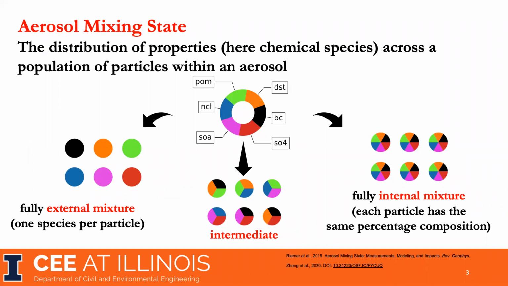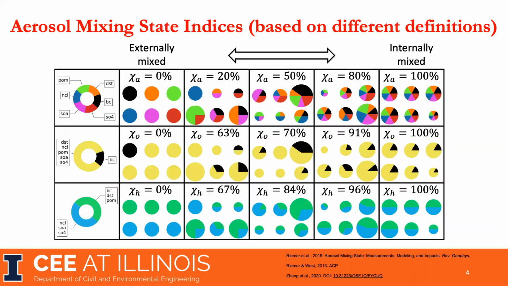For example, let's assume an aerosol contains six equal amounts of species and six particles. The six species can be distributed into six particles in different ways. For instance, if each particle only contains one species, we call this aerosol a fully external mixture. If each particle has the same percentage composition, we call the aerosol a fully internal mixture. Between them is an intermediate mixture.